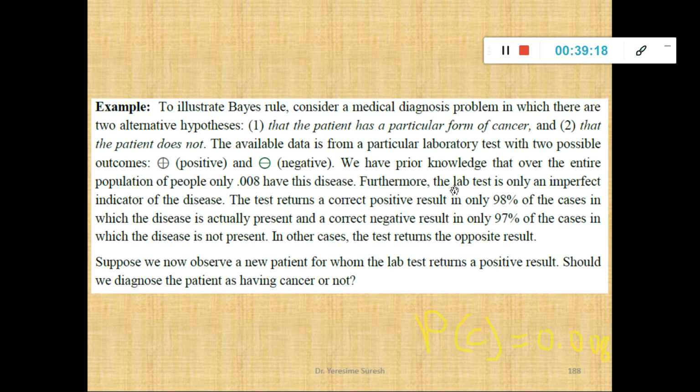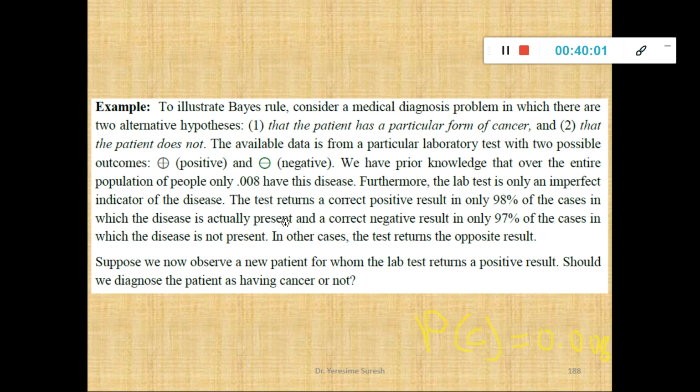Furthermore, the lab test is only an imperfect indicator of this disease. So if the lab report says that the person is prone to cancer or not prone to cancer, it is just an imperfect indicator, not the perfect one. I can't be 100% sure that if the report has come, it is correct. What are the test results here? That is what the description gives. The test returns a correct positive result in only 98% of the cases. Please read the sentence once again: the test returns a correct positive result in only 98% of the cases in which the disease is actually present.